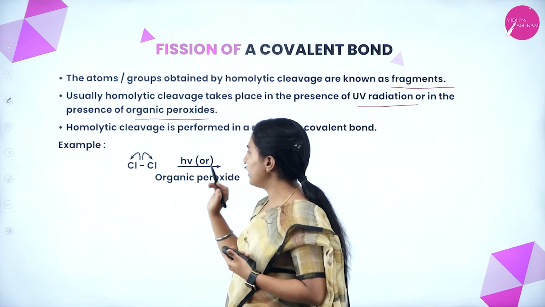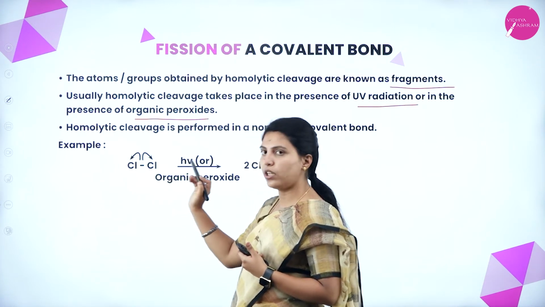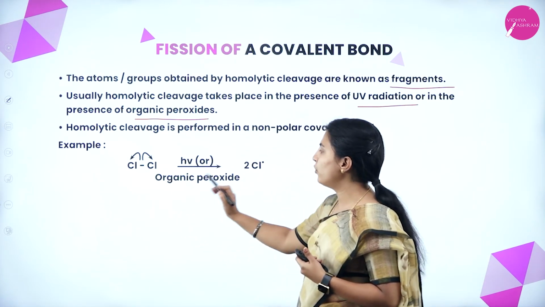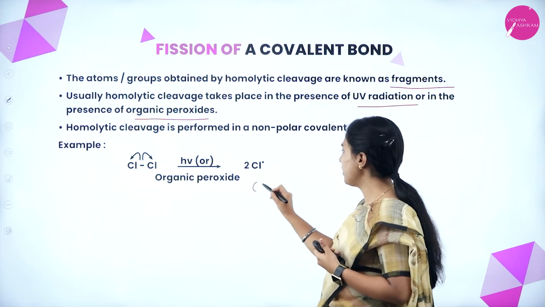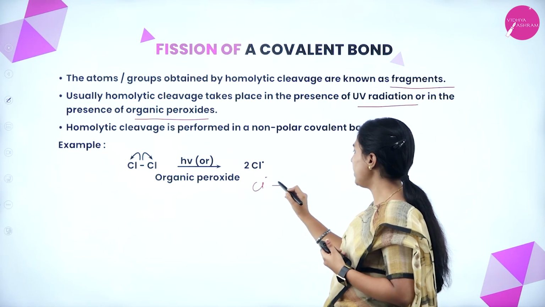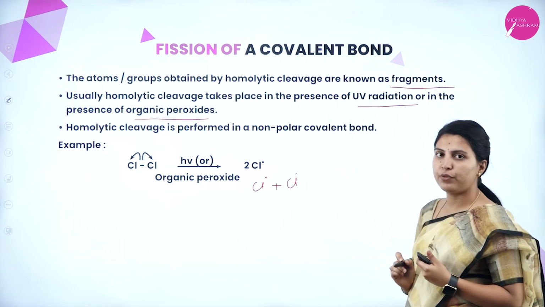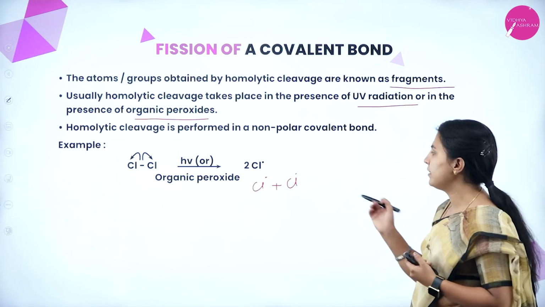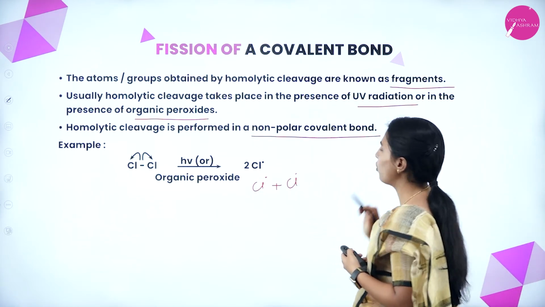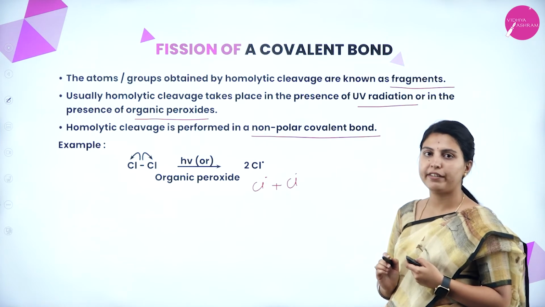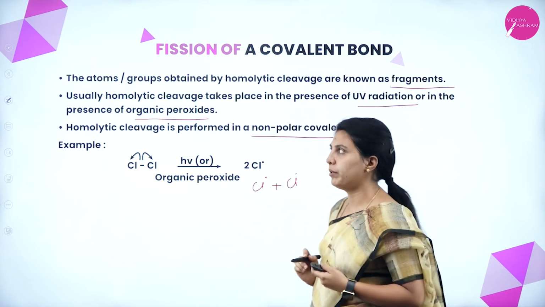See here, this is Cl2. When Cl2 undergoes homolytic cleavage in the presence of UV radiation or organic peroxide, 2Cl is given, that is Cl plus Cl. Two free radicals of chlorine will be seen here. Homolytic cleavage is performed in a non-polar covalent bond. There is no polarity in the covalent bond. In that kind of substance only homolytic cleavage will be seen.